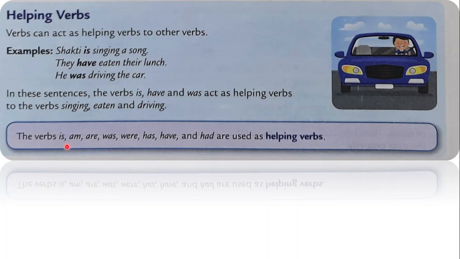The verbs is, am, are, was, were, has, have, and had are used as helping verbs. Remember, these are helping verbs.